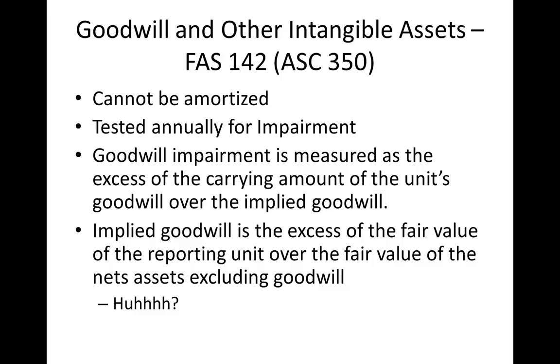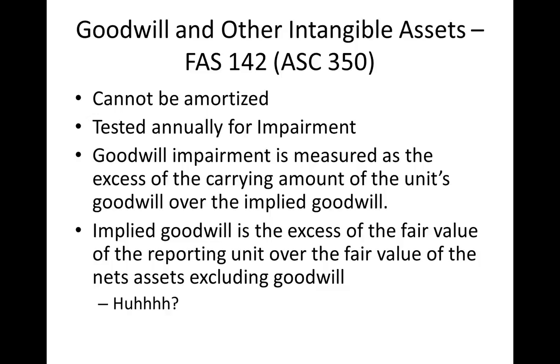Goodwill. We just saw in the previous video where we recorded all of the net assets that Roboto purchased, and in there was Goodwill. Again, Goodwill is the company's reputation, and in theory, Goodwill should never decrease unless something bad happens. So what FAS 142 came up with is said that, look, you cannot amortize Goodwill any longer. You can't spread that asset out, because in theory, Goodwill should never go down unless the company has done something to cause it to decrease.